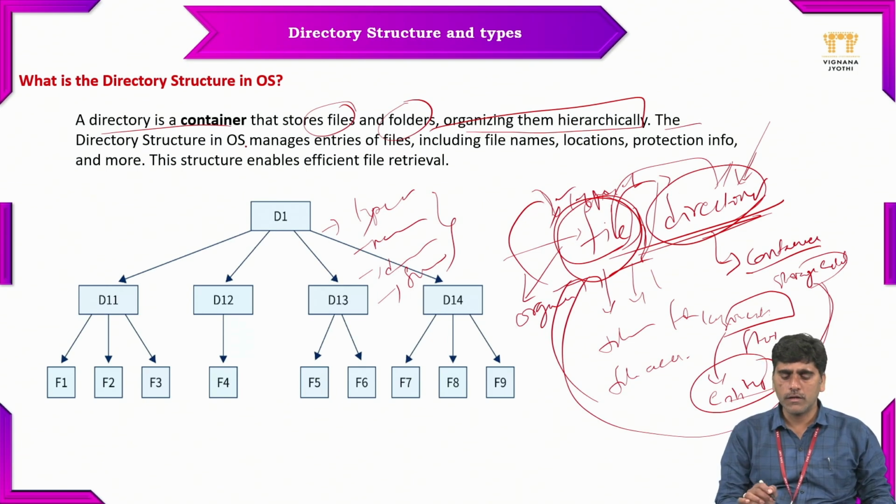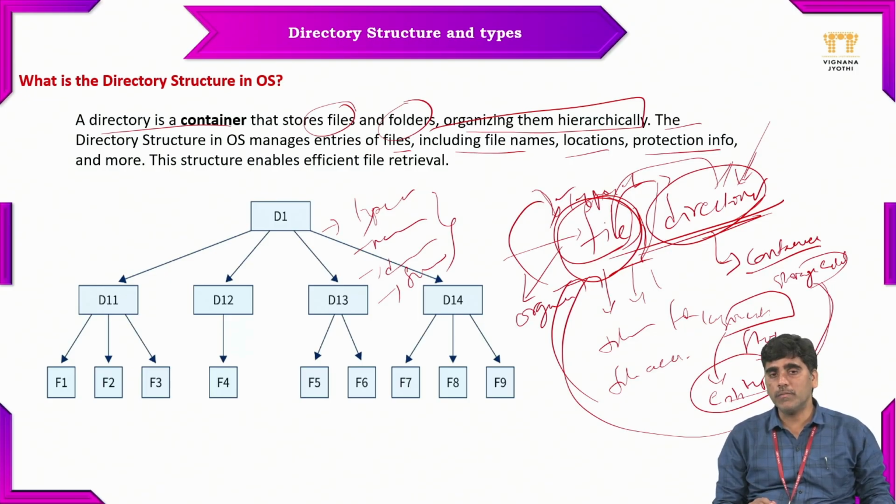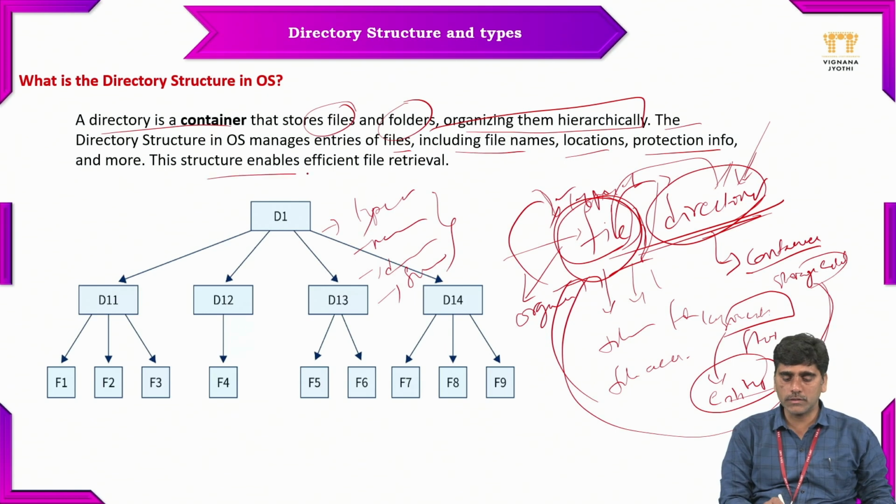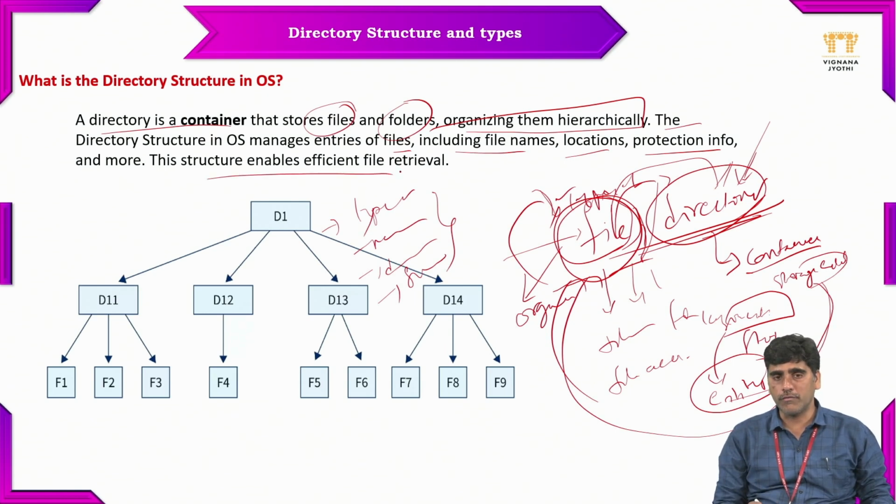The directory structure in the OS manages the entire set of files, including file names, locations, protection information, and more. All these can be implemented with the file management system, and the file manager manages all these, including file names, file locations, file protections, and file types. So how can we access the structure? This structure enables efficient file retrieval. If the directory structure is not present, how can we access a particular file, and where can we organize the files?